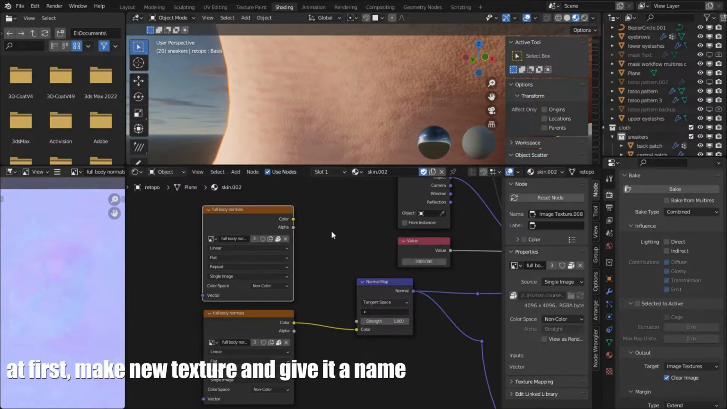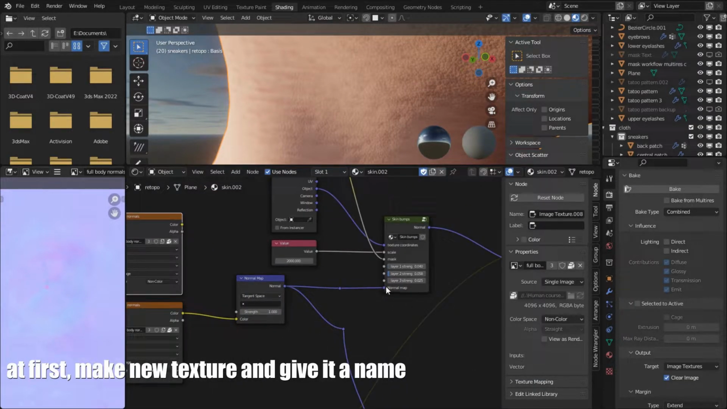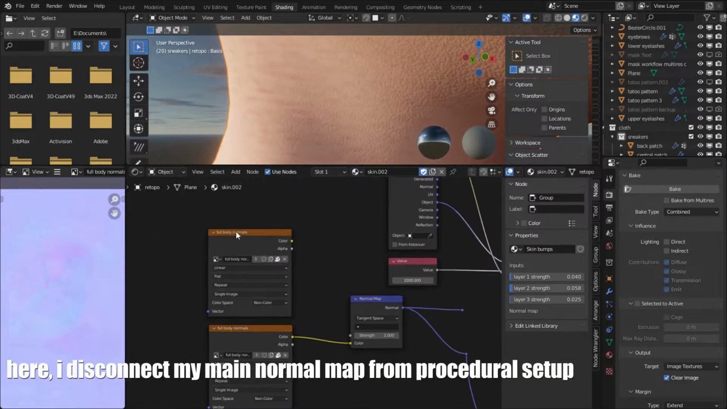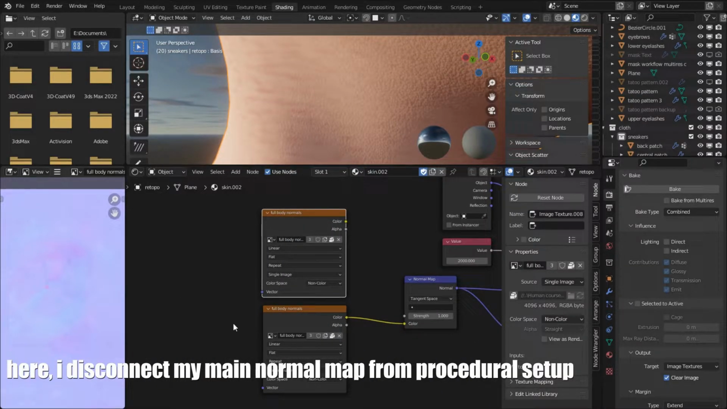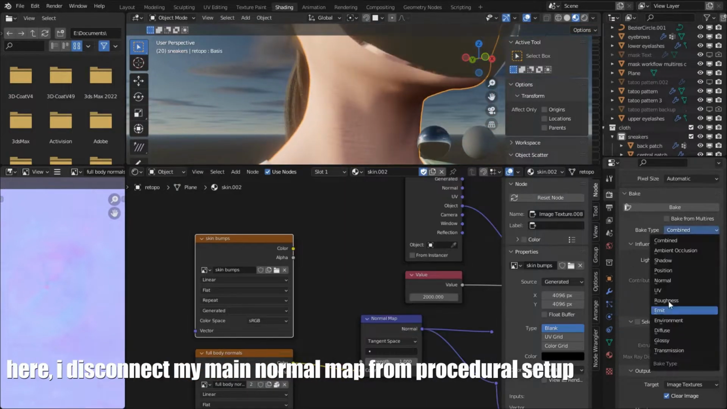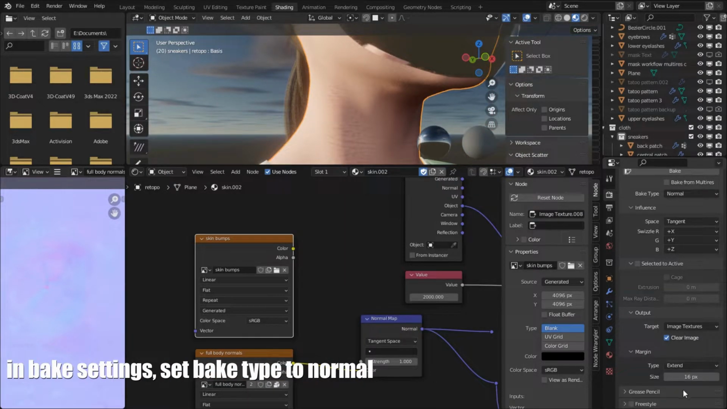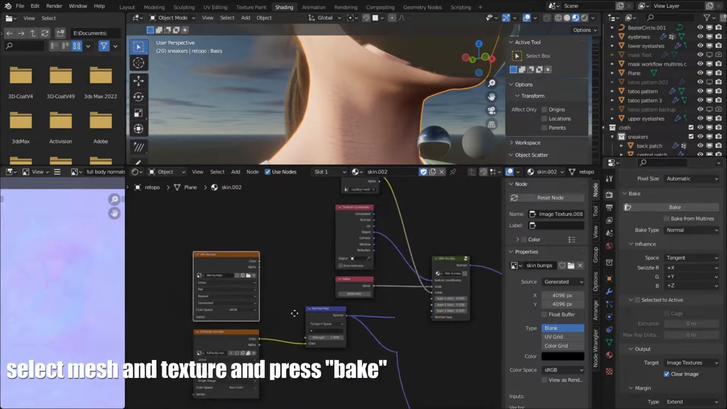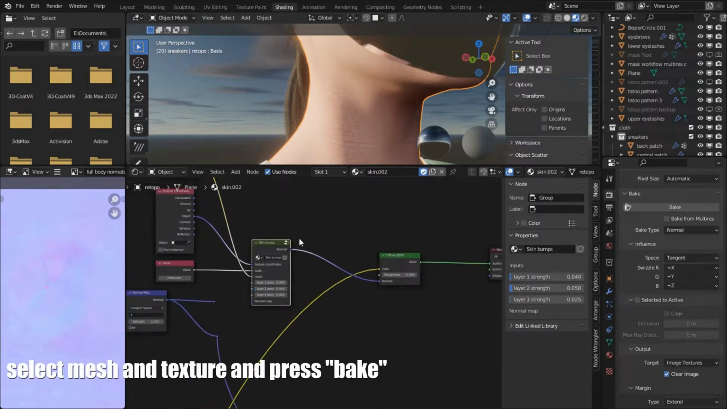At first, make new texture and give it a name. Here, I disconnect my main normal map from procedural setup. In Bake settings, set Bake type to normal. Select Mesh and Texture and press Bake.